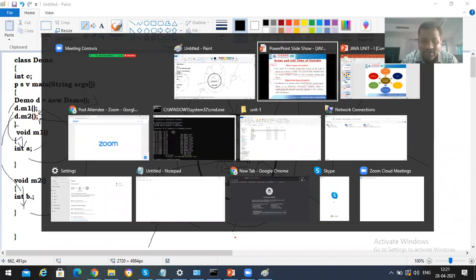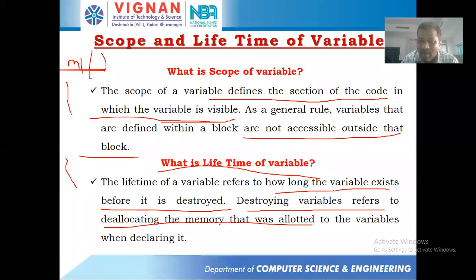That's the meaning of lifetime. Lifetime refers to how long the variable exists before it is destroyed. That means whenever you are executing any method, as soon as the control is there in that particular method, the variable is going to be active.